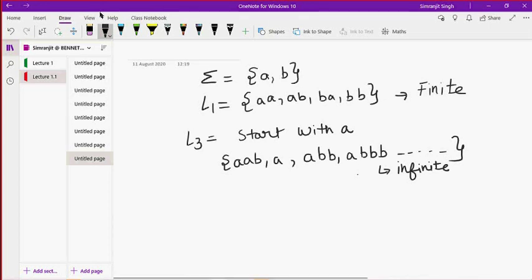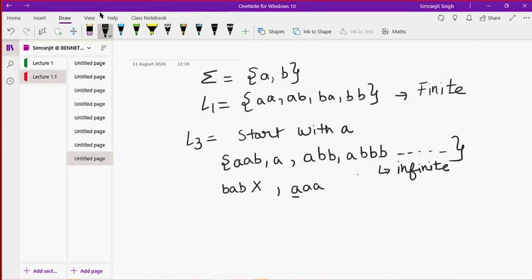If I ask you whether this string exists in this language, you will surely say that it doesn't exist because it doesn't start with A. If I say this other string exists in this language, you will say yes, because it starts with A. But for a computer it becomes a very difficult task because this set contains an infinite number of strings.